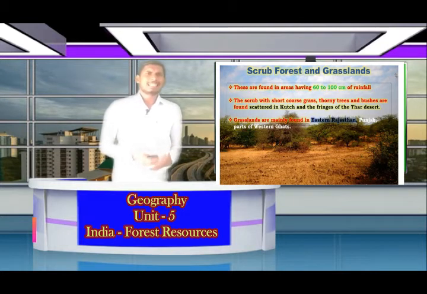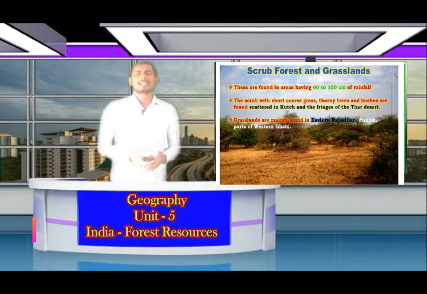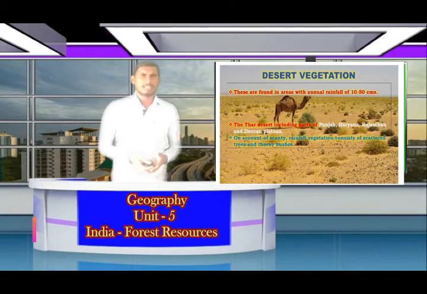The next one is scrub forest or grassland. These are found in an area having 60 to 100 centimeters of rainfall. The scrub with short coarse grass, thorny trees and bushes are found scattered in Kutch and fringe of the desert, that is the Thar desert. Grassland are mainly found in eastern Rajasthan and Punjab and parts of Western Ghats.